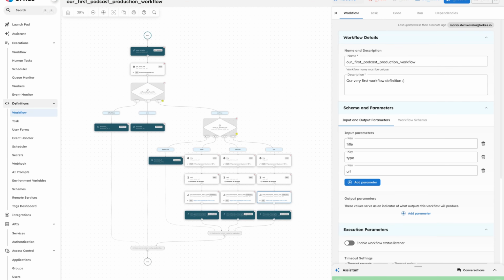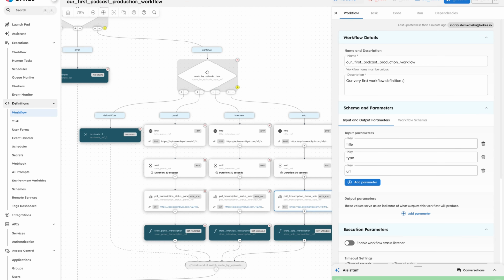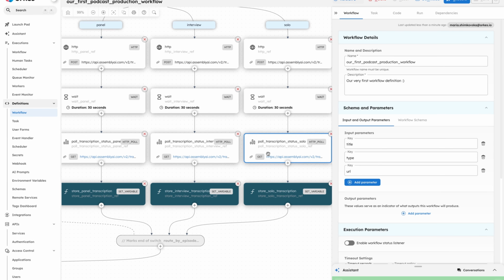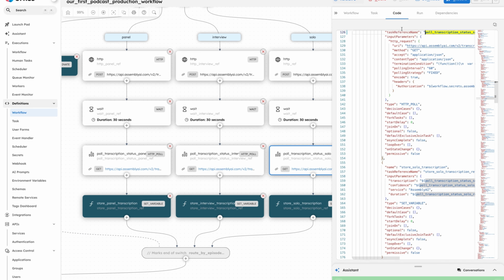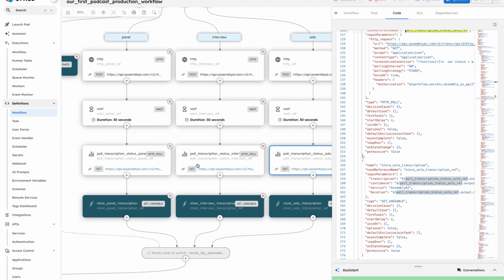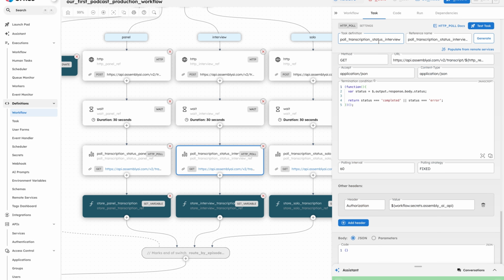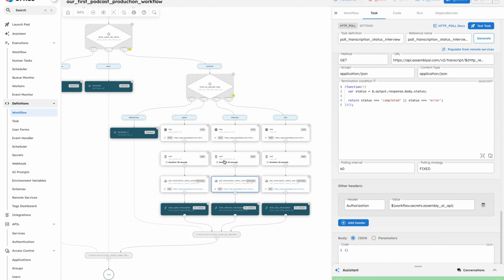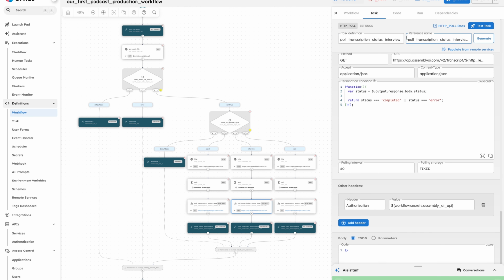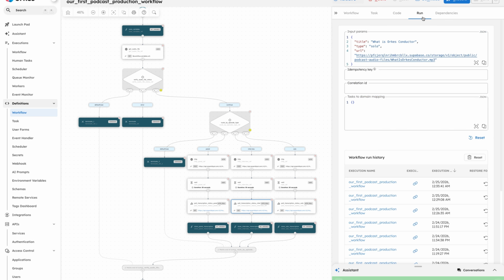Okay, so what I did now was I just copied and pasted the HTTP poll and the set variable to our other paths. So in interview and panel, I used the code tab like before. So I just copy and pasted and I changed the reference names as well as some of the task definition names as well. And what I want to do now is I want to run this from start to finish. And I am going to go inside of our run tab.